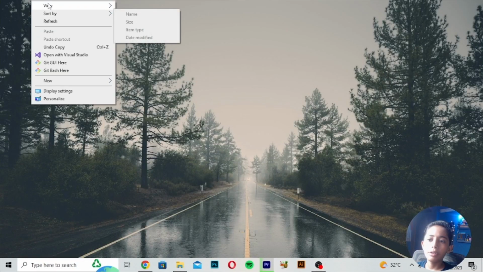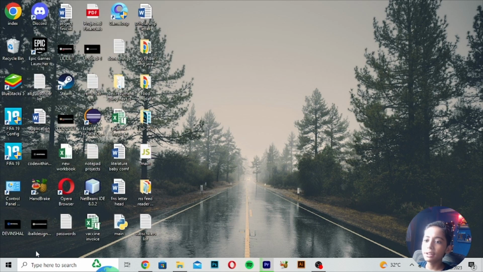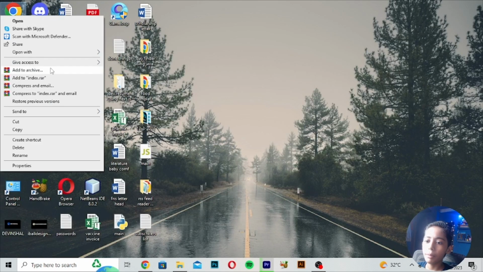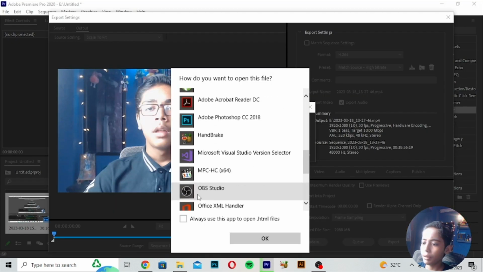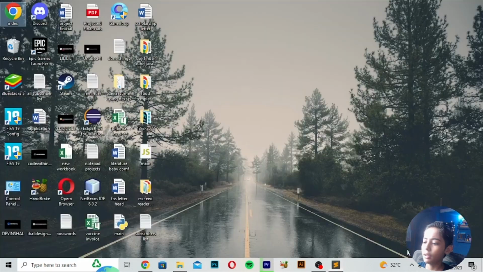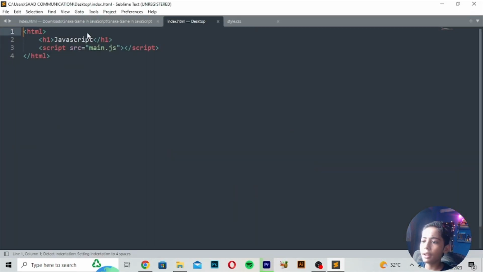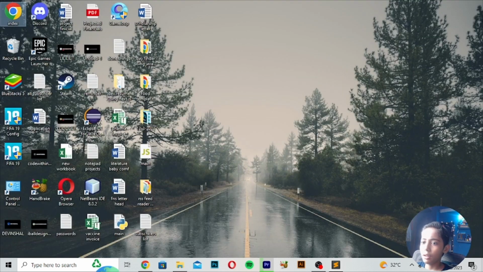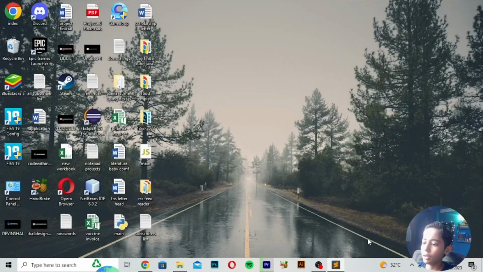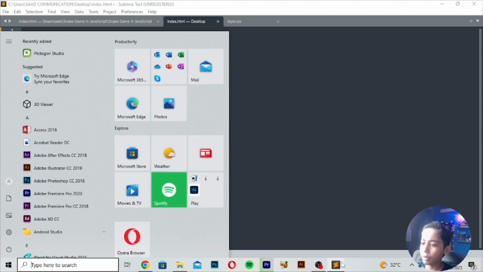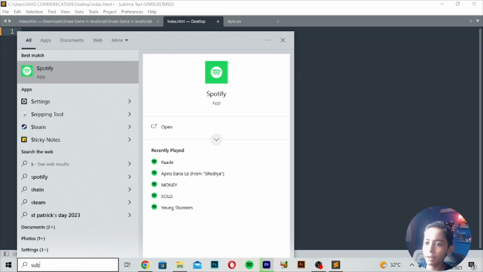So in my intro, I will tell you about width and height in CSS. First of all, I will open my Sublime Text editor. Then I will erase everything and save it. I will close it and open a new Sublime Text editor.